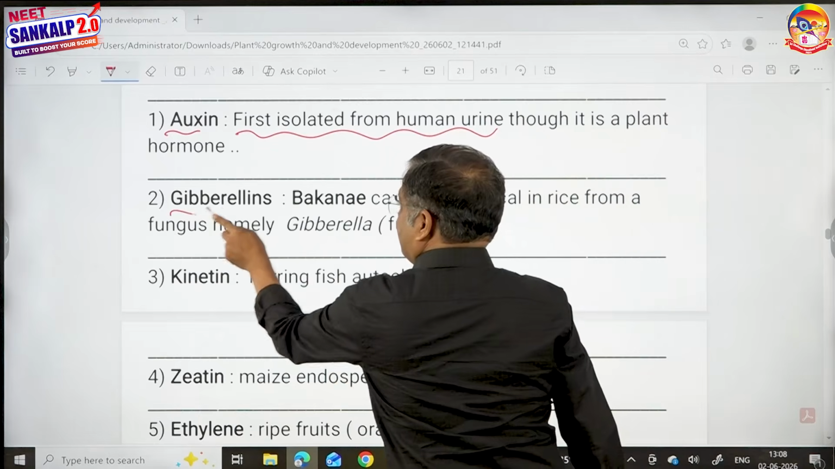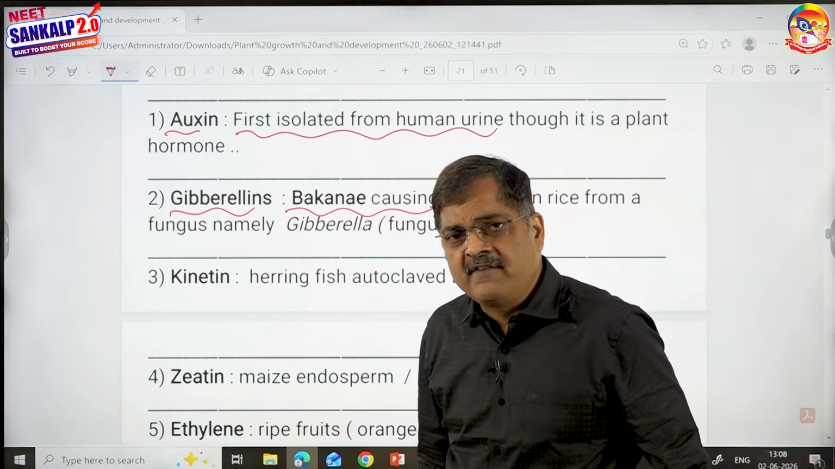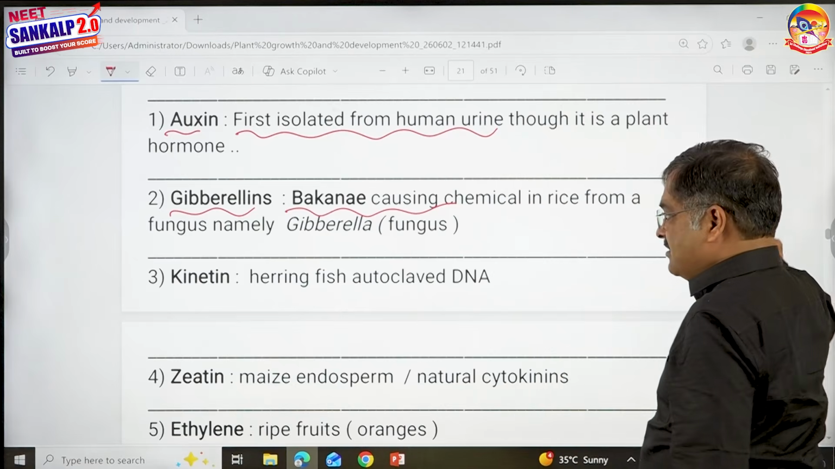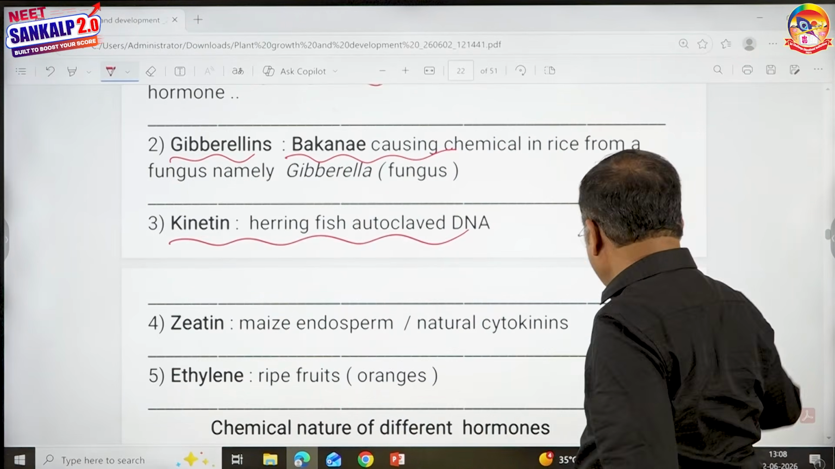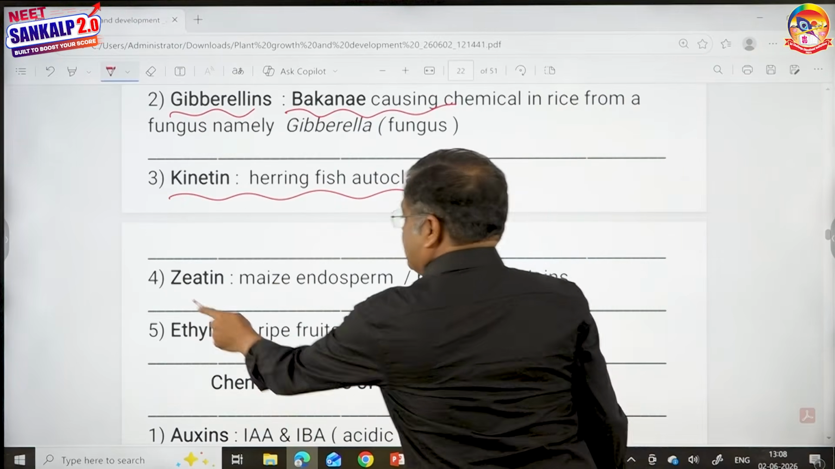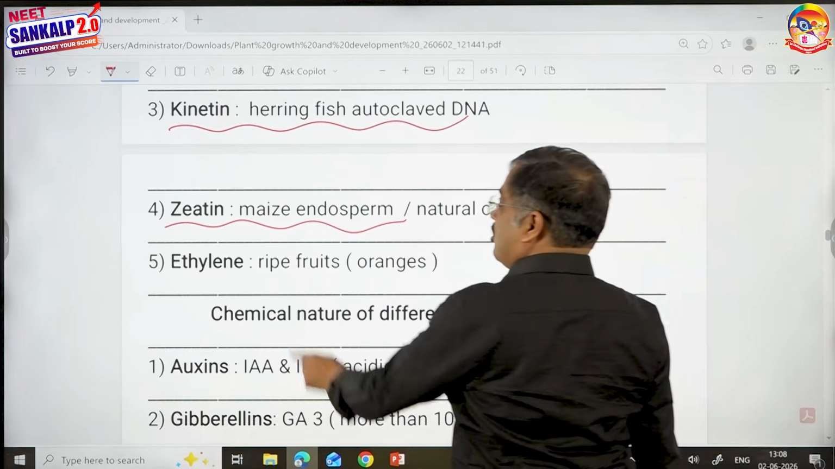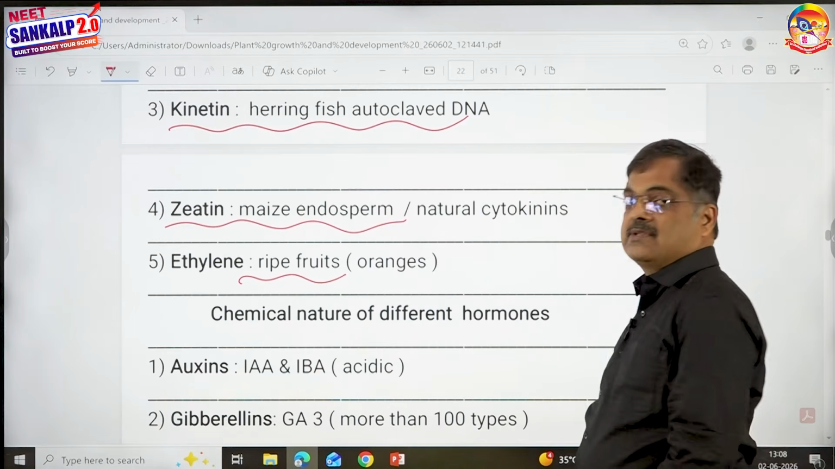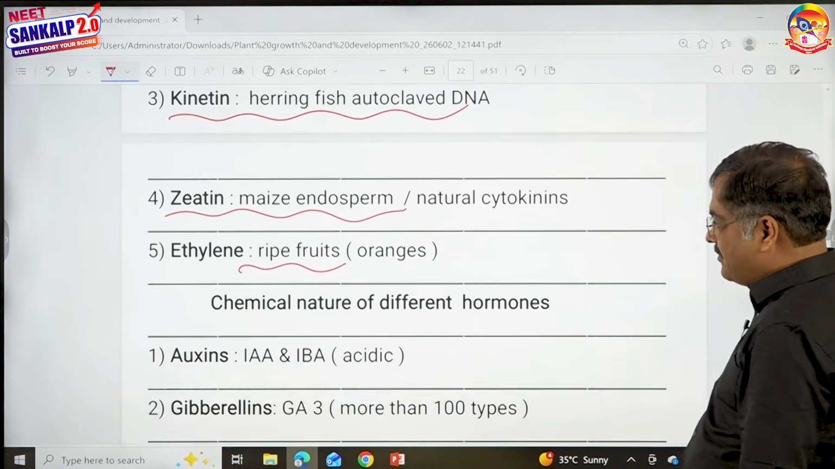Gibberellins are first isolated from a fungus, Gibberella fujikuroi. Kinetin is first isolated from herring fish, autoclaved DNA. Zeatin is first isolated from endosperm of maize. Ethylene was thought to cause ripening of fruits. Nice, easy way to remember. I kept all the scientist names and all that at one place.